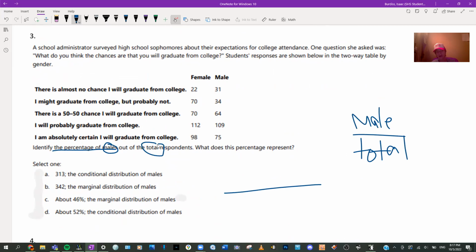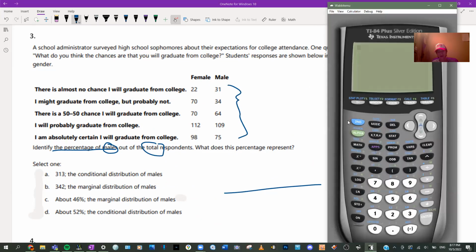All right, male, oh, great. We're gonna have to add all those things and divide it by the total. All right, here's a trick. Let's do alpha, y equals, enter. That made it a fraction. So male, let's add the male. Can I touch screen this? Yeah, I can. Sorry if this takes a long time. I don't think I can use my keyboard, so it's taking a long time. All right, now we're down here. So that's male. So now we have to add everything.